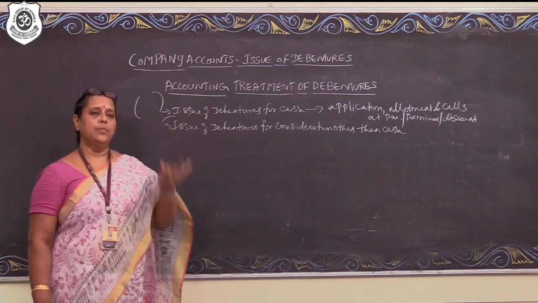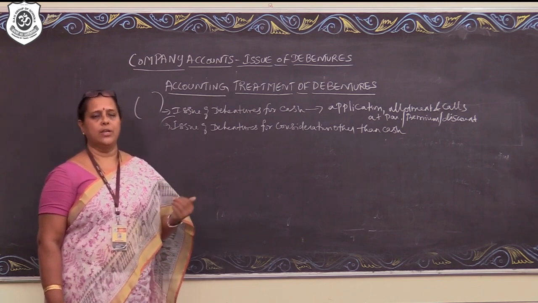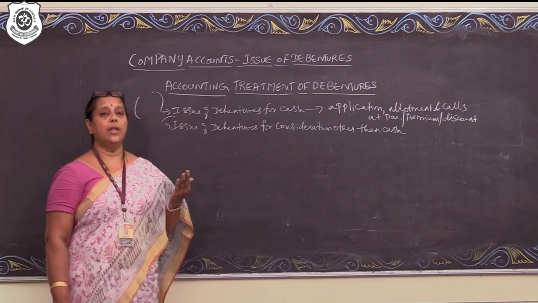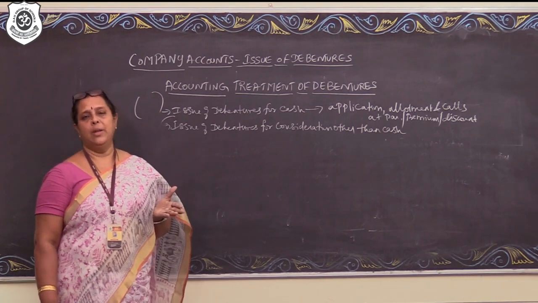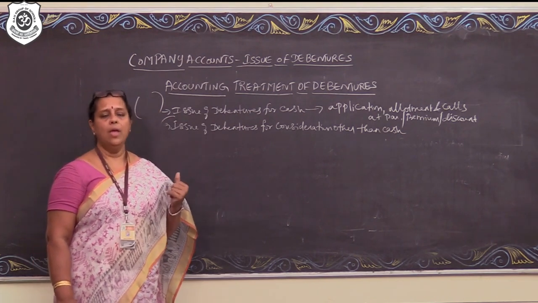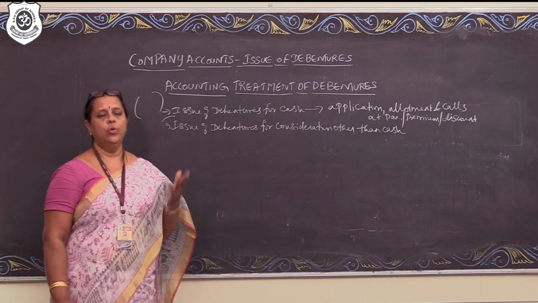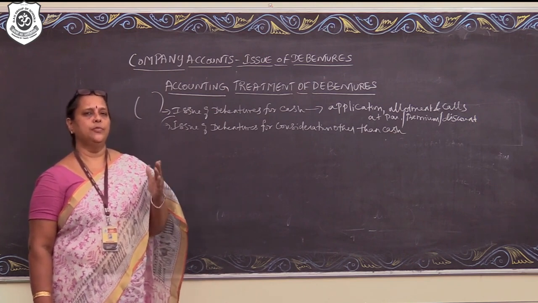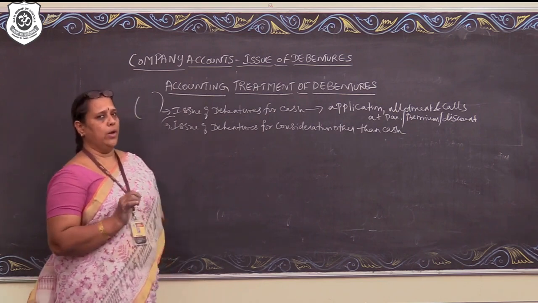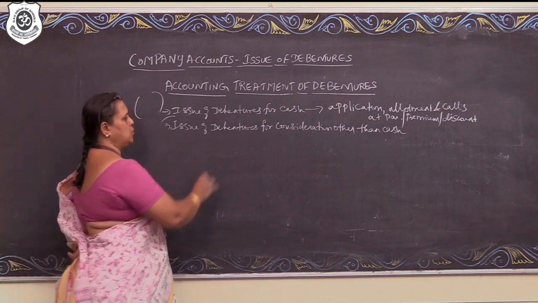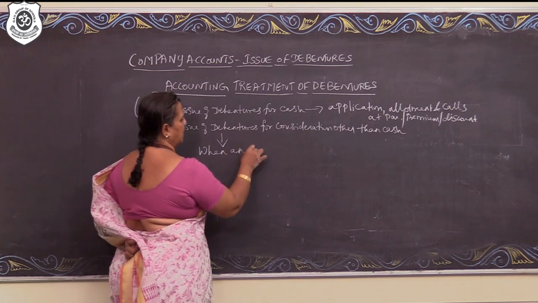From the seller's point of view also, the advantage of taking the debenture instead of cash is he gets additional advantage of debentures. He gets fixed return on investment and fixed repayment of principal amount. So, he becomes a creditor of the company. So, the vendor also will be interested to take the debentures. So, this is the concept of issue of debentures for consideration other than cash. Now, what entries are we going to pass? Now, when debentures is issued for consideration other than cash, it can be when an asset is acquired.